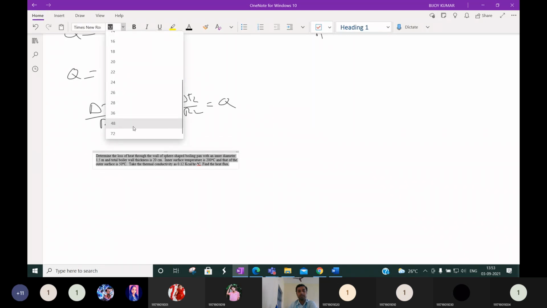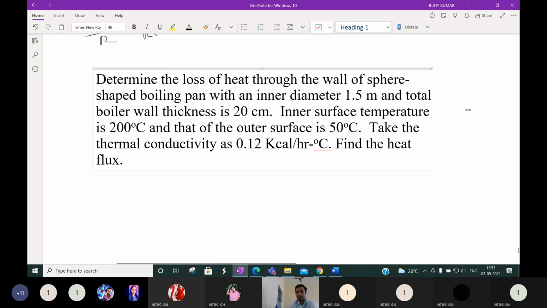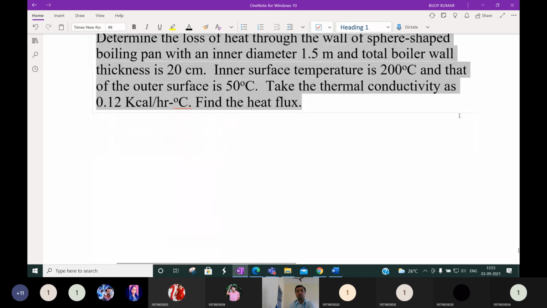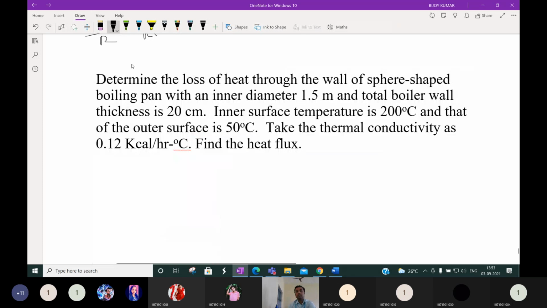Okay, so please read this simple question and try to understand. Determine the loss of heat through the wall of a sphere shape. See, your wall is there, so it is a conduction-related problem. Solid is there, so conduction-related problem. Then sphere-shaped means a spherical problem, or we can say heat transfer through conduction in a spherical wall.